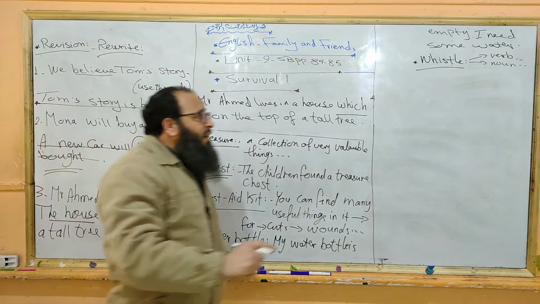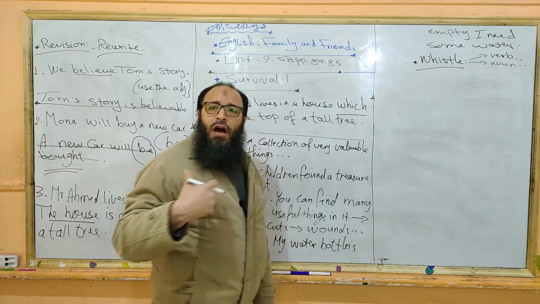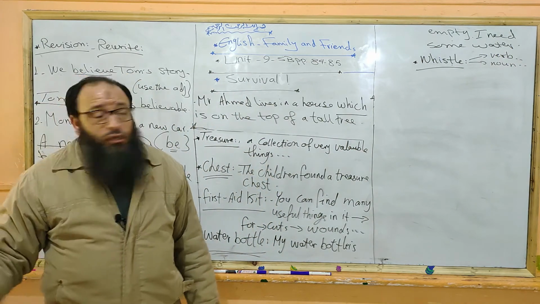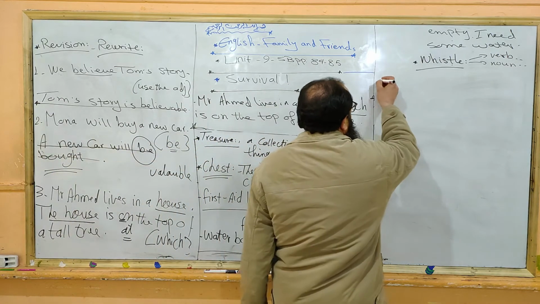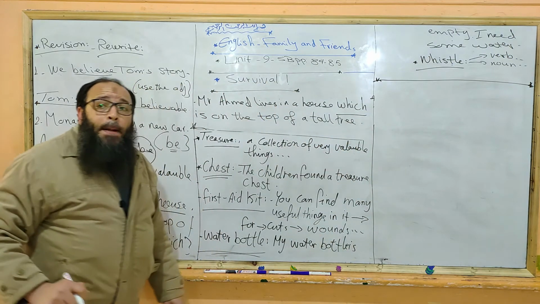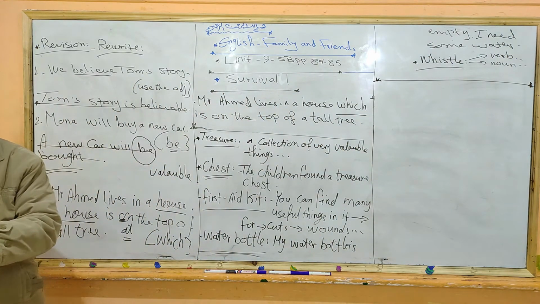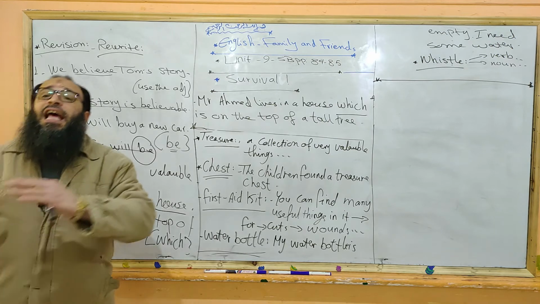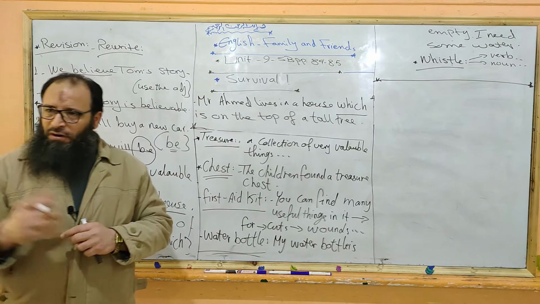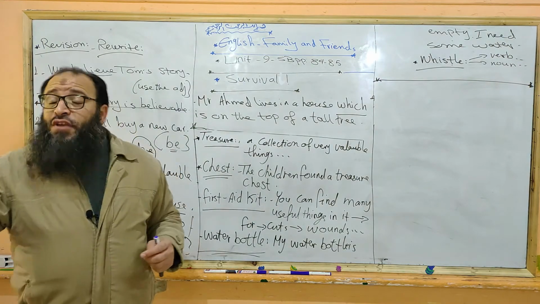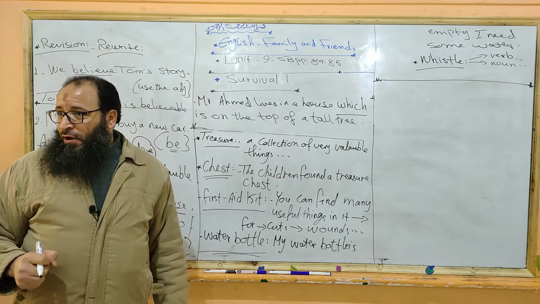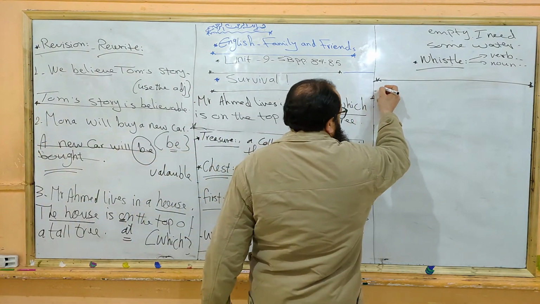To whistle to someone means to ask him to come, to warn him, to ask him to be careful and so on. To whistle, all right?